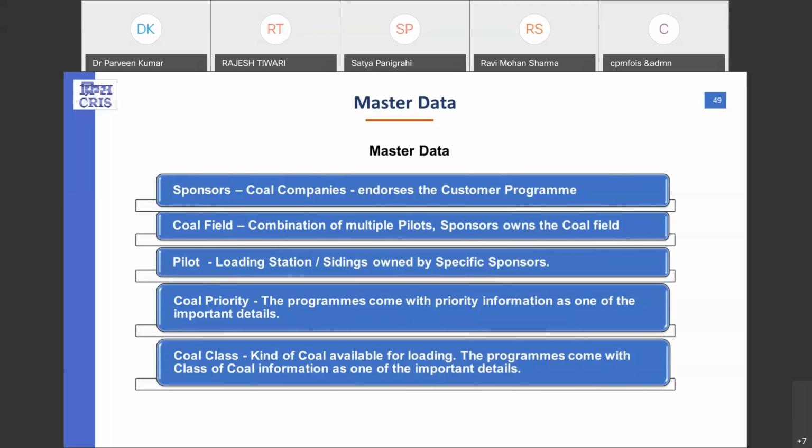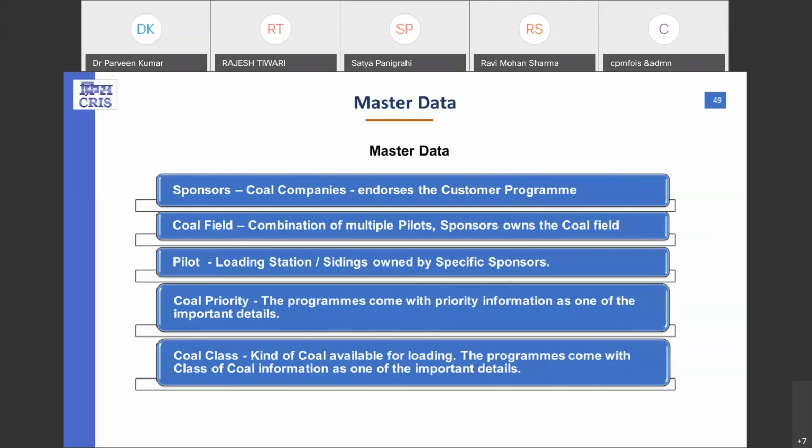The fourth thing is coal priority. Here the coal priority basically means the category of the particular program. This is the category of the program which we need in our system, so that we can understand various aspects, like whether that particular program is a lapsable program or a non-lapsable program, which entirely depends on the category of that program, which has been mentioned at the time of coal program registration within the e-demand application.